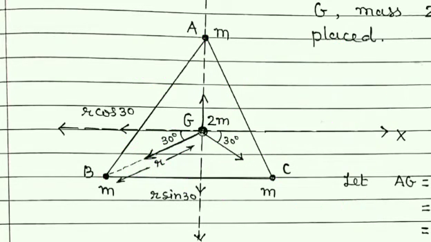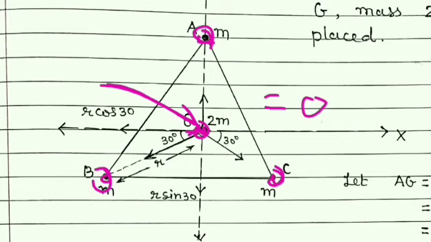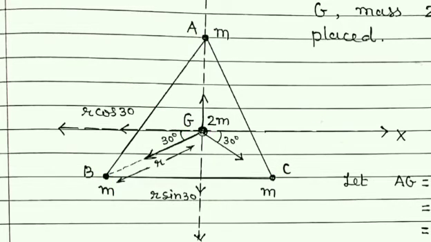Also one more thing is, the center of mass of all these three particles will be at point G only. And if we put any particle at point G, which is the center of mass of the remaining particle, then force on that particle which is kept at the same point will be 0 only. So directly also we can get the answer without calculation. But students, remember, at the vertices equal masses should be there, otherwise not.